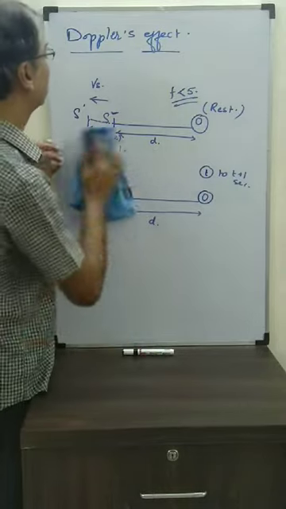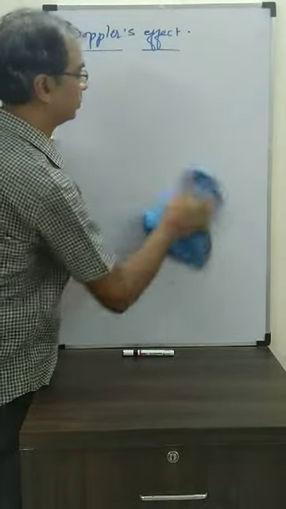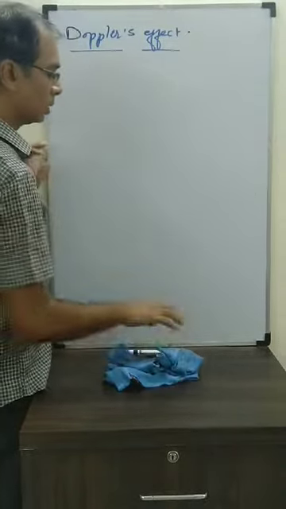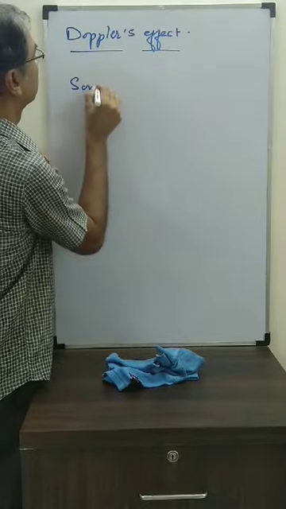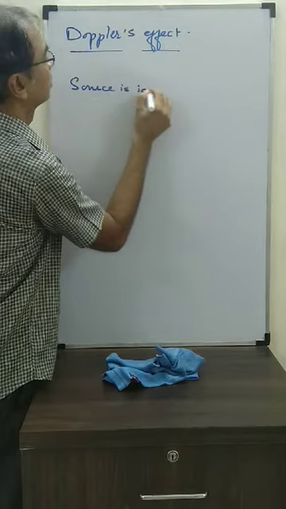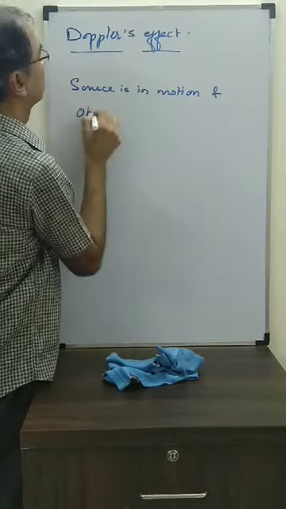Okay, there are cases and there are formulas for it. We will derive all the formulas. In the first case, the source is in motion and the observer is at rest.